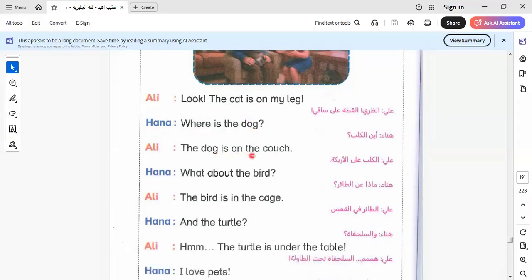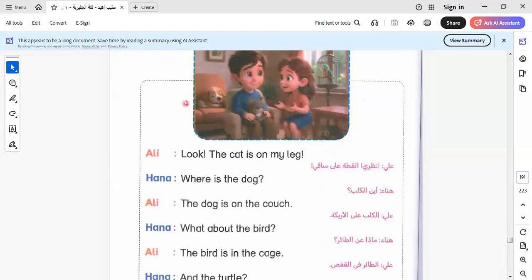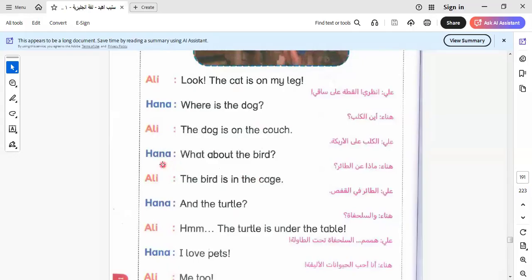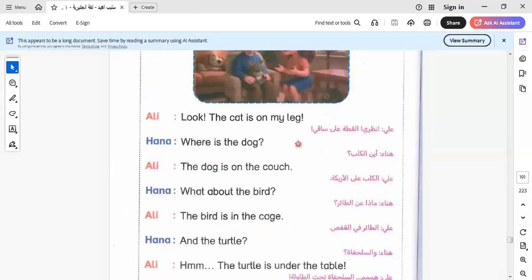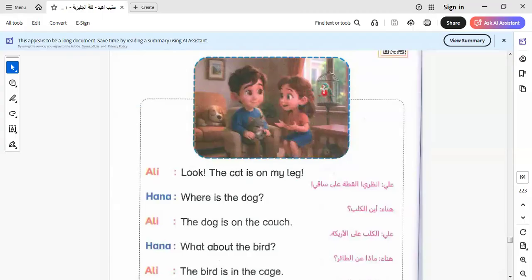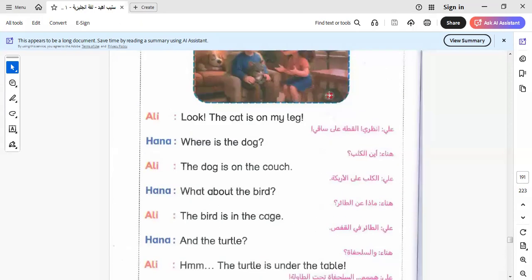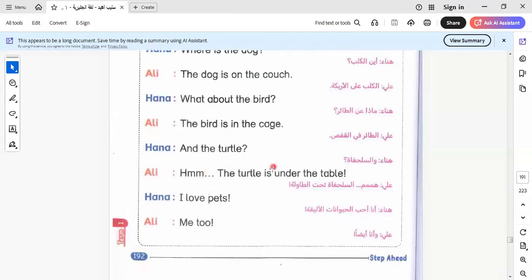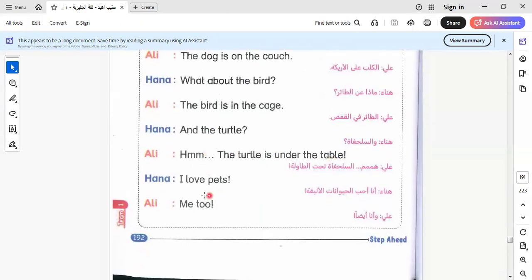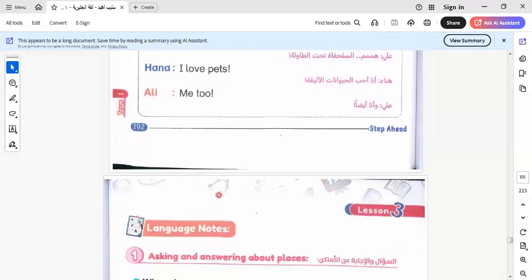Okay, the dog is on the couch. So the dog is on the couch. Hannah, what about the bird? The bird is in the cage. Cage here means the place that the birds live in. This is the cage. And the turtle? The turtle is under the table. I love pets. Me too.